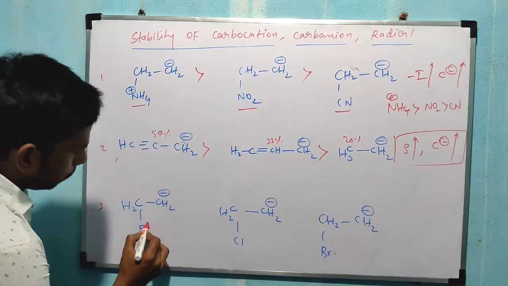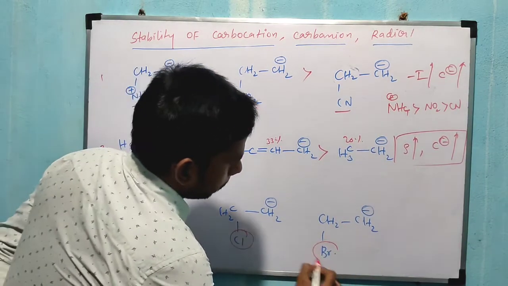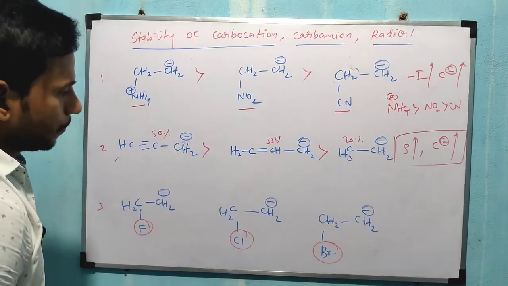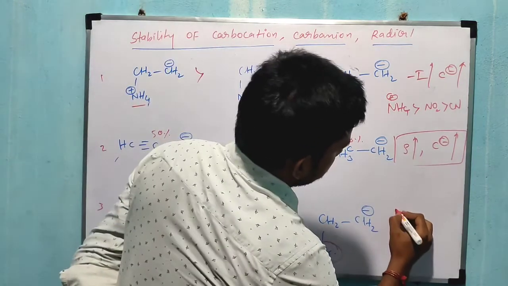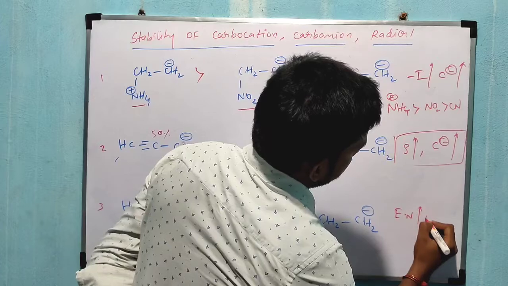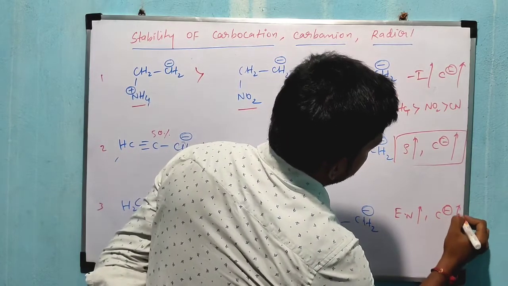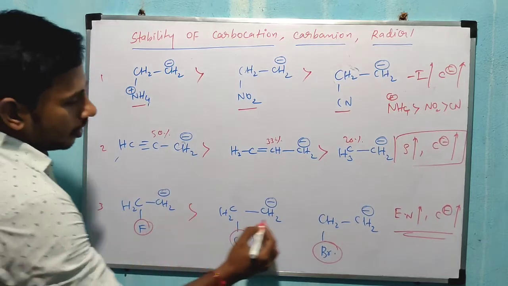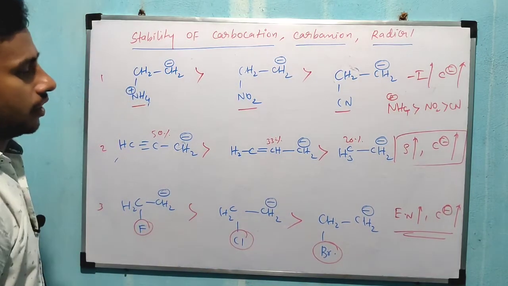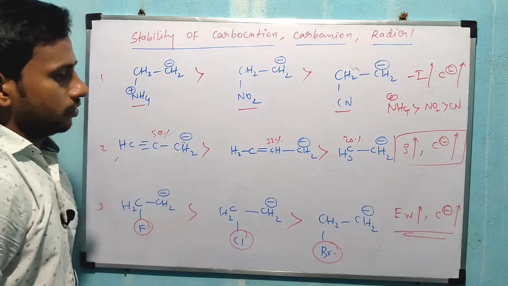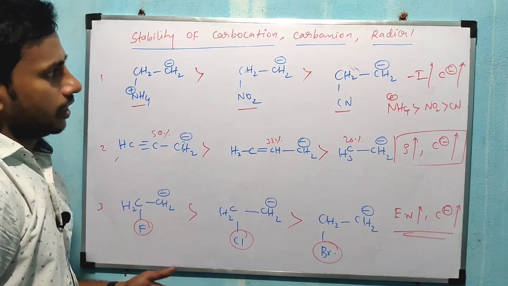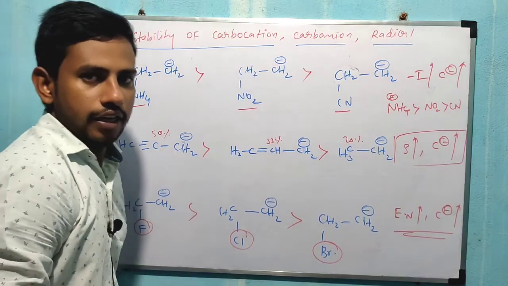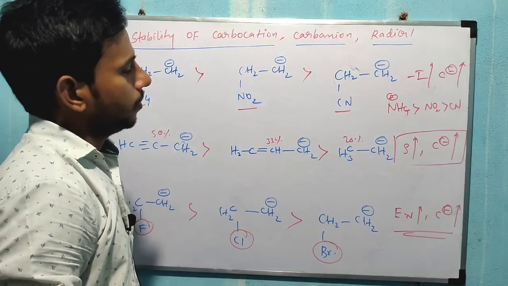So you see now here fluorine, chlorine, bromine are present. Once electronegativity increases, the corresponding carbanion stability also increases. Now this is the increasing order of carbanion stability, right? So these are the important examples from carbanion, carbocation and the radical formations, right?